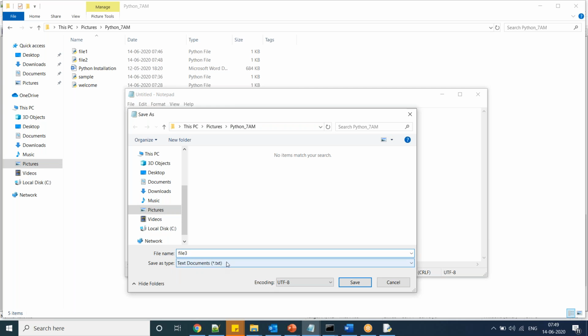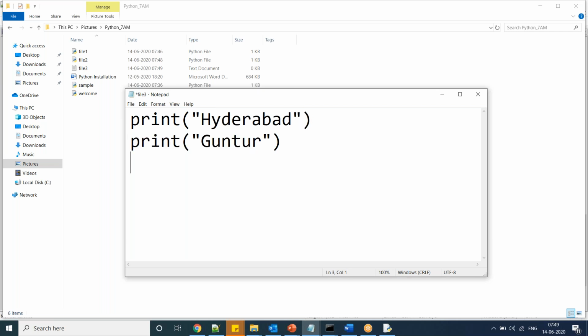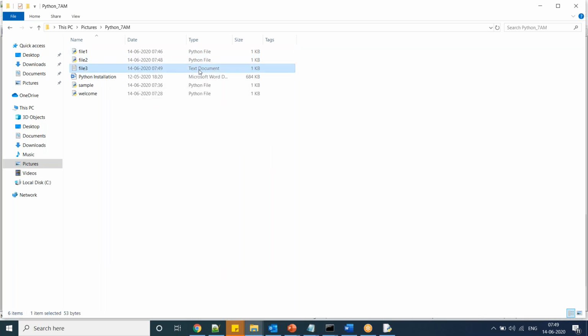By default, it is going to store a .txt file. Save. Now print Hyderabad, print Chennai. Save the file. Now if you observe, the file is a .txt file.